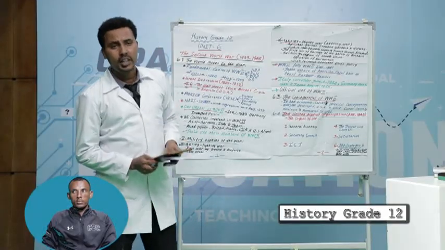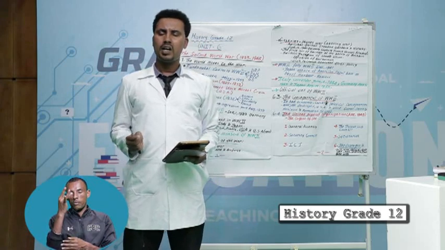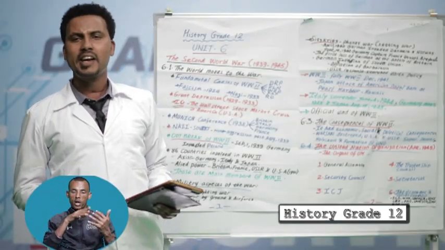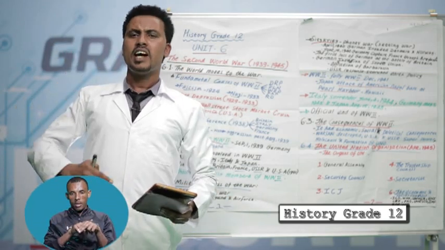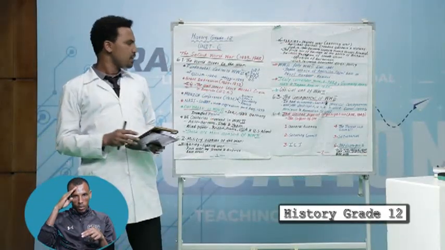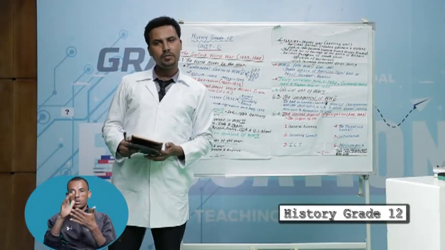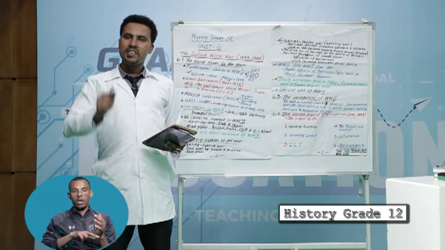In North Africa, Rommel was the war general of the Axis powers. But Rommel, within a short period of time, surrendered to Bernard Montgomery. Then the next step of the Allied powers was to capture Italy. Since 1943, the Allied powers struggled with Italy.